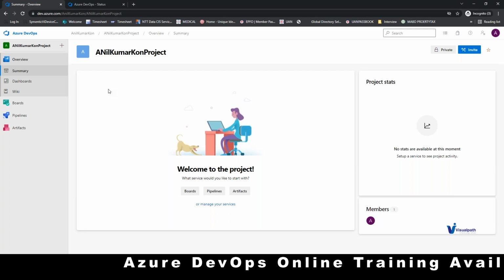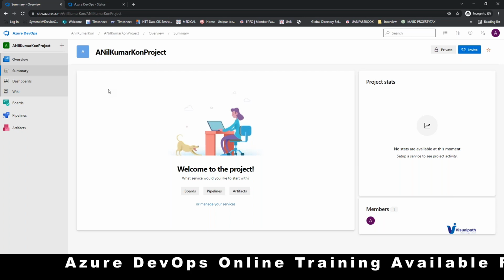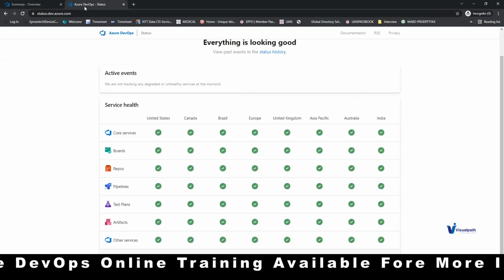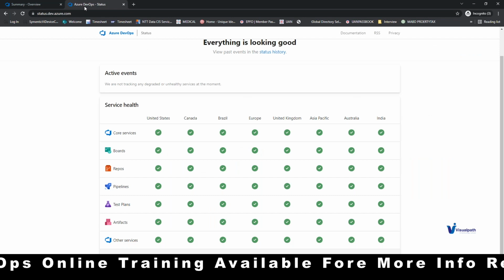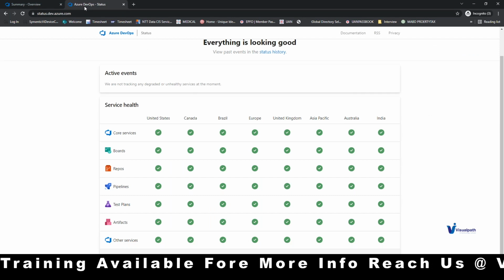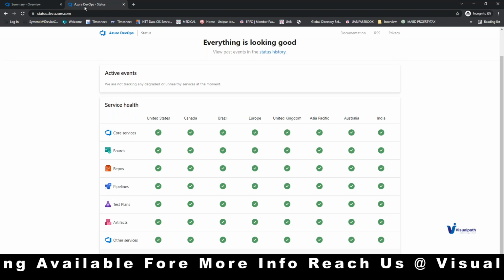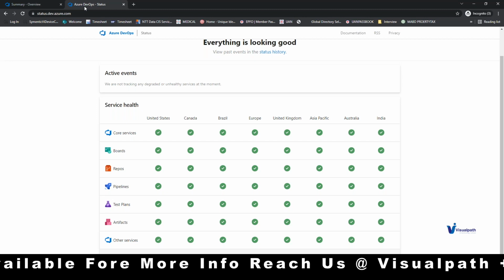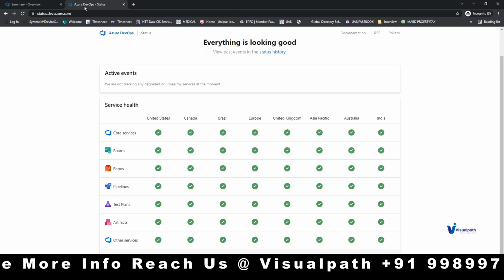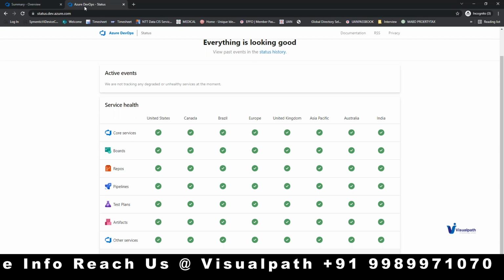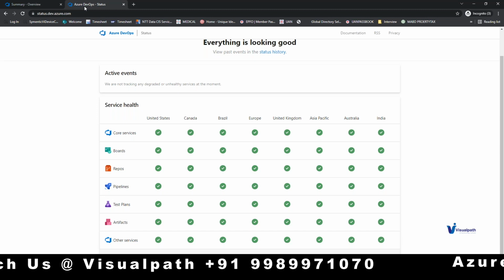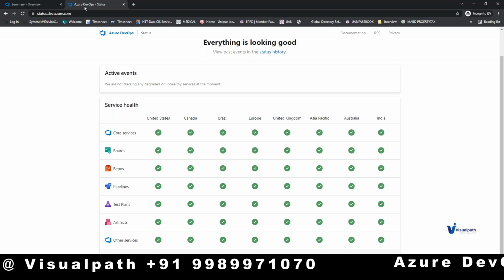The reason why I asked you to go to the second tab, status.dev.azure.com, is that if in future or right now you are part of any project and something is not working as expected, which worked already a couple of times, or which you are trying to make happen for the first time, it is always recommended to go to this page and verify whether the services are available in green or whether any kind of challenge is there, like a degraded, unhealthy or advisory status.